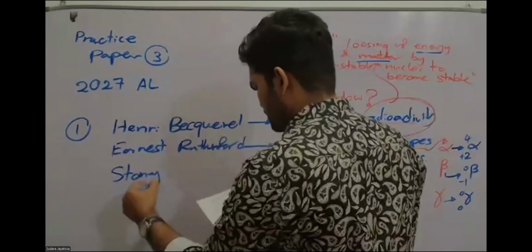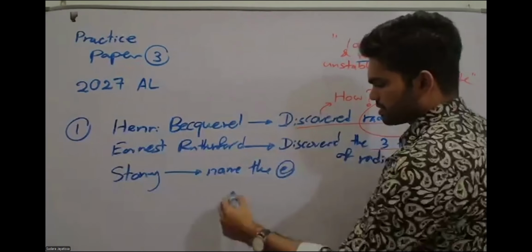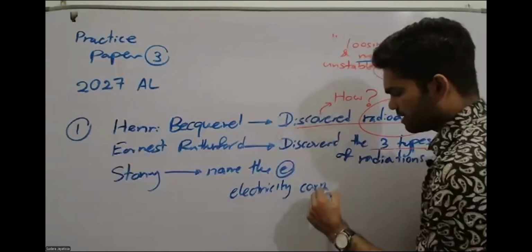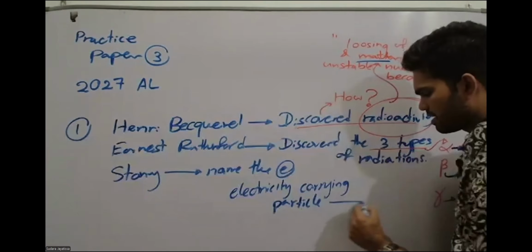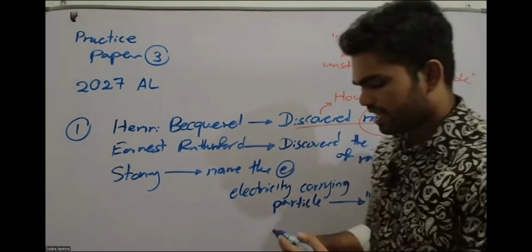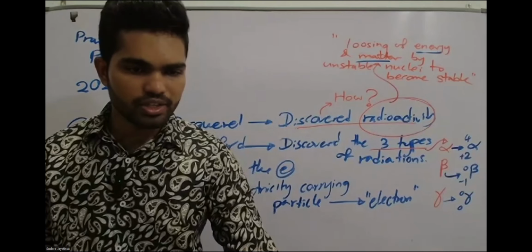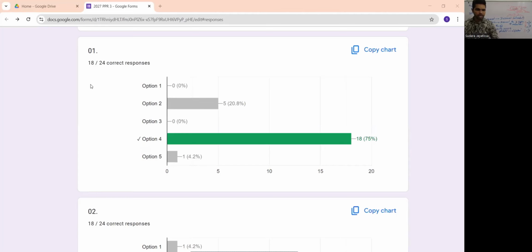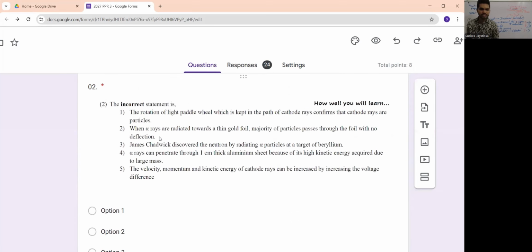Stoney named the electron. The electricity carrying particle, we call it an electron. That's what you need to know here. So that is the review for the first MCQ. It's not that difficult. You all can understand. So let's go back to our paper. Do you have any doubt here? Anything to clarify? Right. Now let's look at the second MCQ.